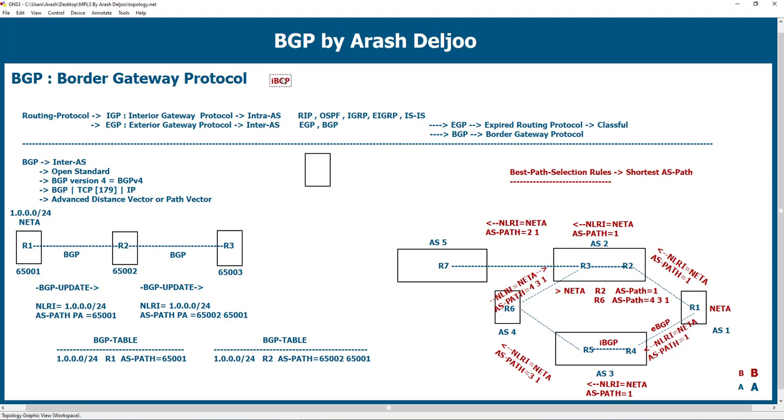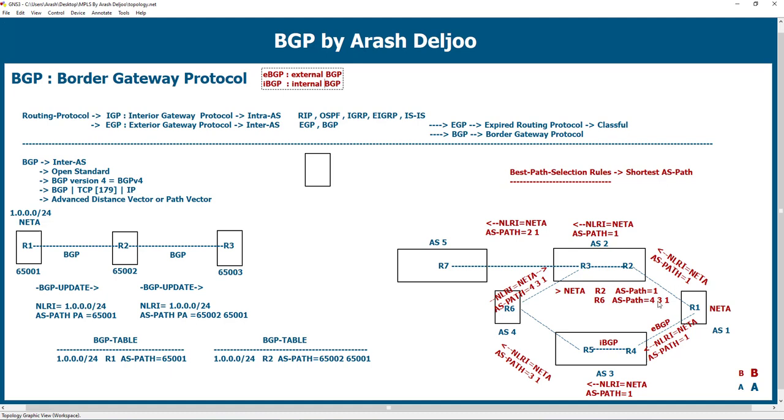IBGP and EBGP are the abbreviations of internal BGP and external BGP. Maybe you ask me that BGP is an exterior gateway protocol.